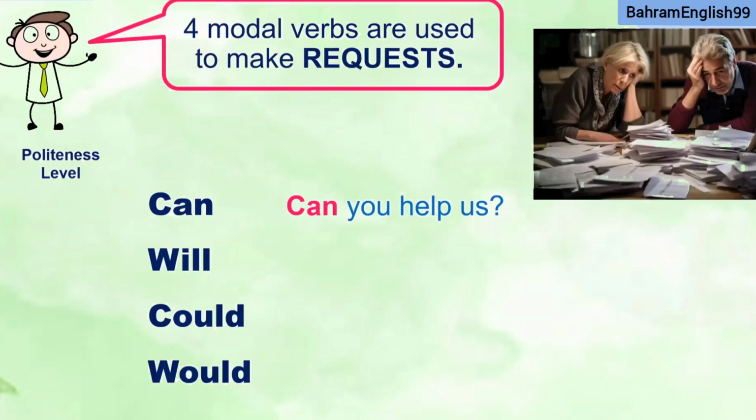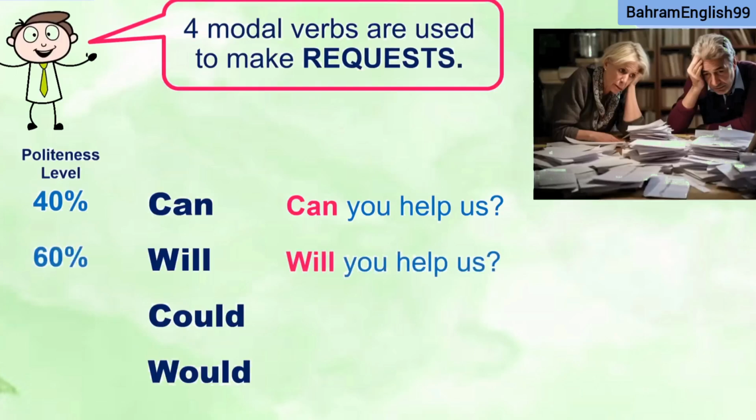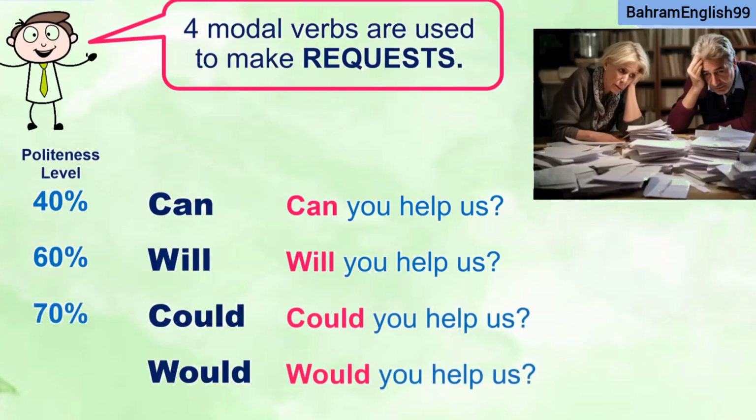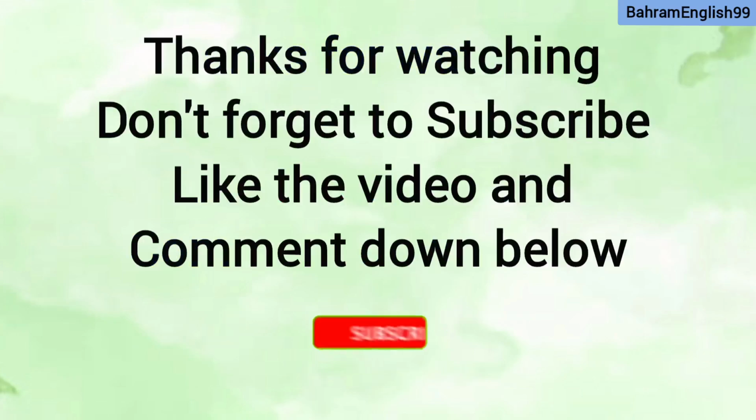It looks like it's tax season. Tax season is horrible. So the 2 older people are like, can you help us? What is the politeness level? It's not very polite. It's only at 40%. Can you help us? Will you help us? Is at 60%. A little bit higher. Or could you help us? 70%. And finally, would you help us? Is at 80%. So if you want to be more polite, use would.